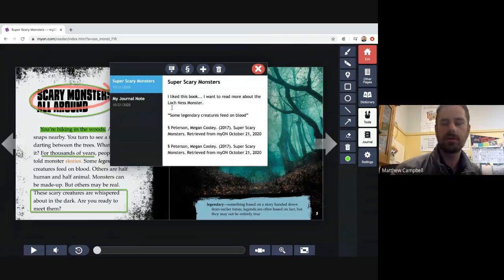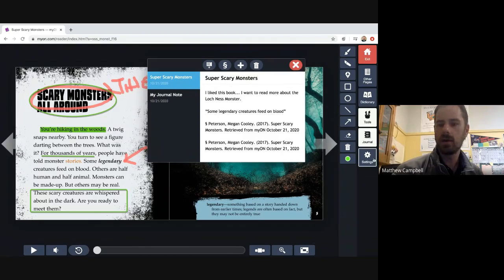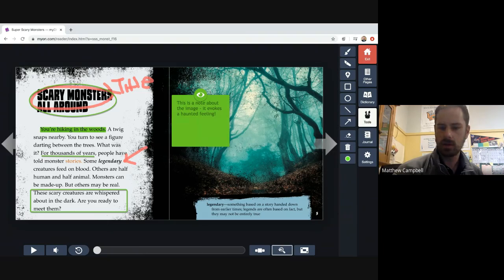Now, your teachers have access to your annotations. They have access to your journal, so they can see everything in there if they want to dig in there. All right, so be mindful of that, and if they give you an assignment, they can check it in your individual books. All right, so that's the annotation tools on the side here, and the journal tools. Is there anything else in here that I wanted to show you?